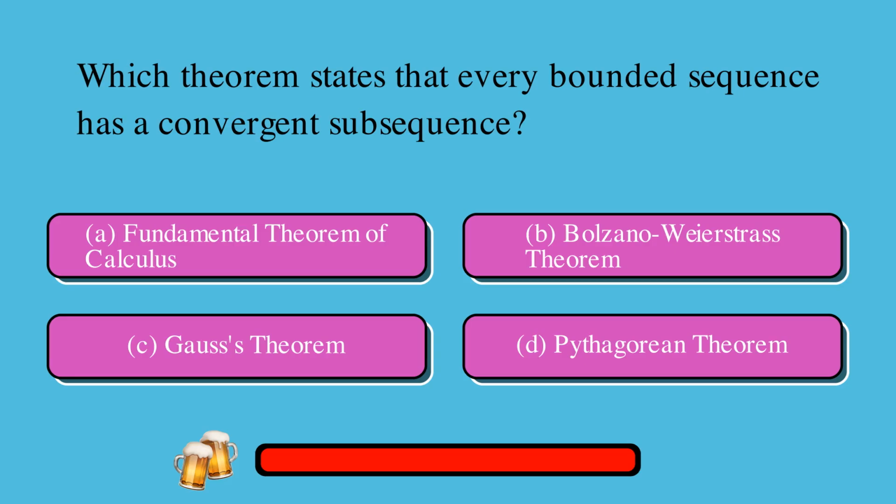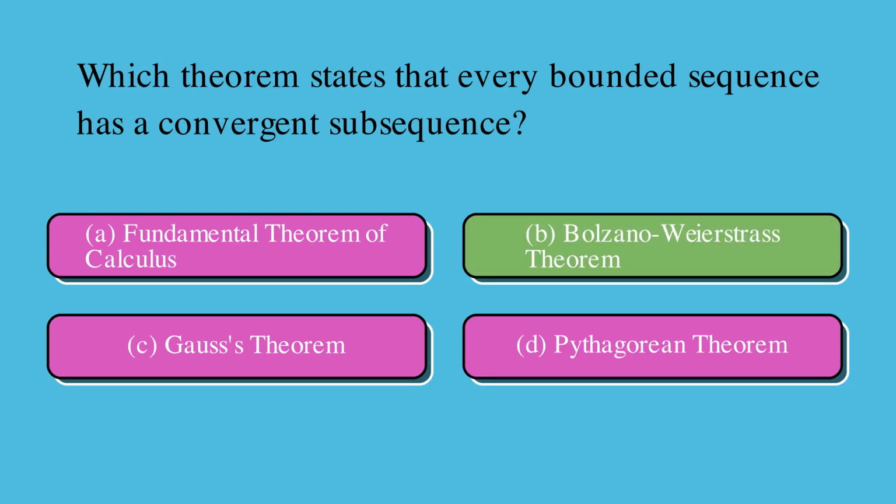Which theorem states that every bounded sequence has a convergent subsequence? A, fundamental theorem of calculus, or B, Bolzano-Weierstrass theorem, or C, Gauss's theorem, or D, Pythagorean theorem? The correct answer is B, Bolzano-Weierstrass theorem.